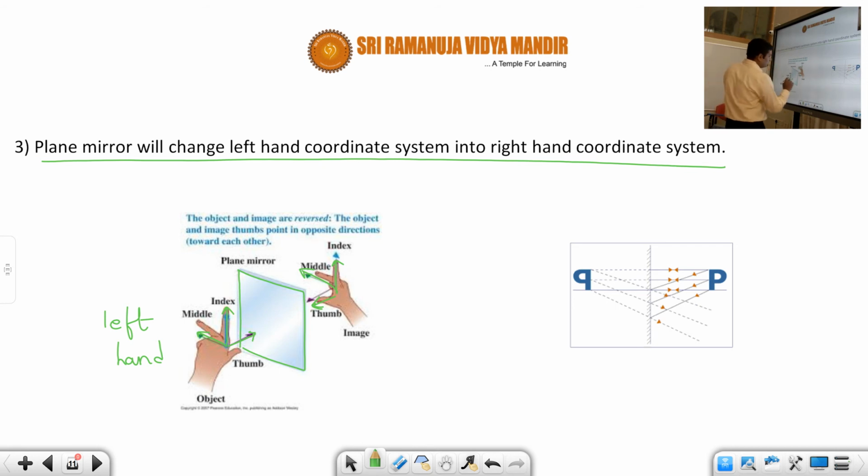Only the component which is perpendicular to the mirror will get reversed. Okay. So therefore, whenever we place a left hand, that means left hand will become right hand. That means left hand coordinate system will convert into right hand coordinate system. In the same way, suppose let's say if you place a letter P, then what will happen is it will get reversed, like this. That's why students, whenever you see particularly on the ambulance, okay, it will be written in the opposite direction, inverted. This is called lateral inversion. The letters will be laterally inverted.